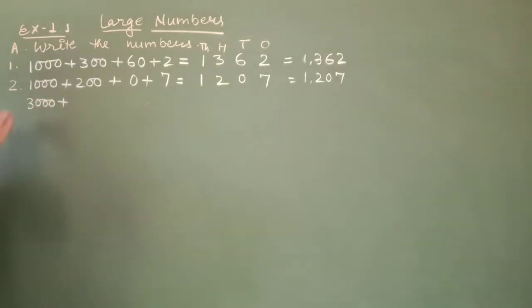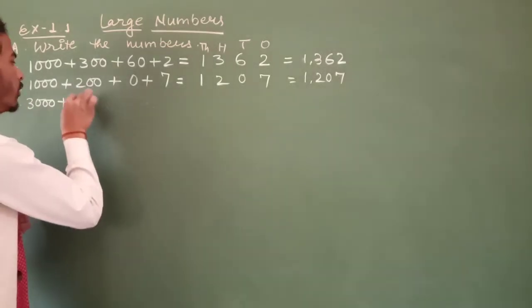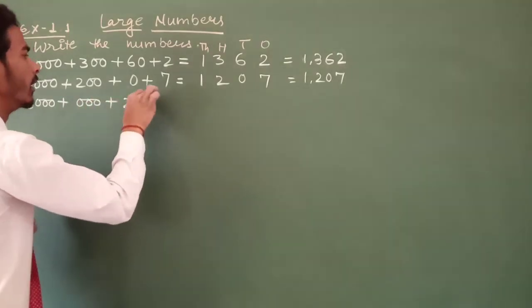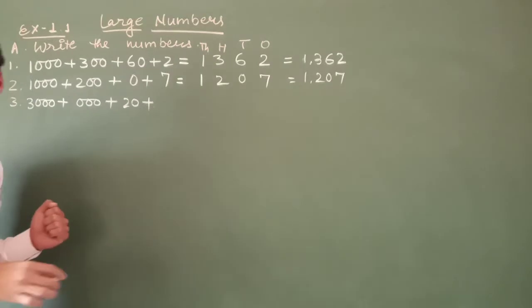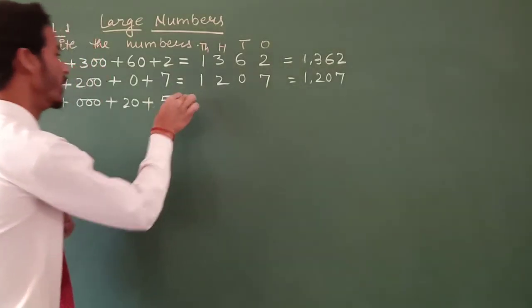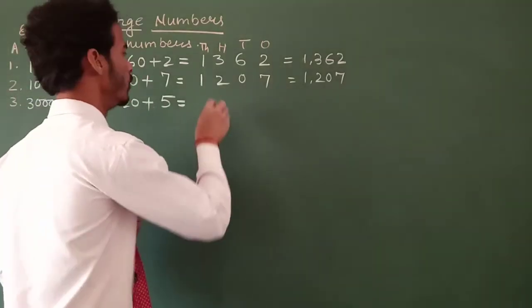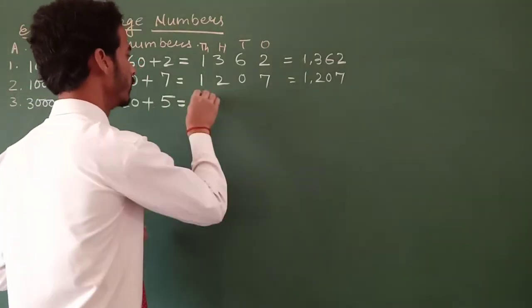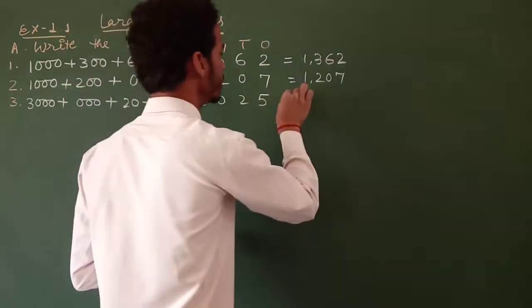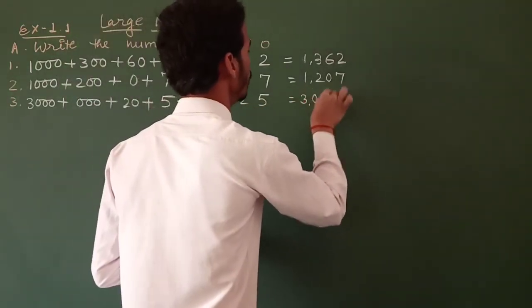Question number 3. There are no blocks of 100 and 2 blocks of 10, and there are 5 blocks of ones. The number is 3025. The number is 3025.